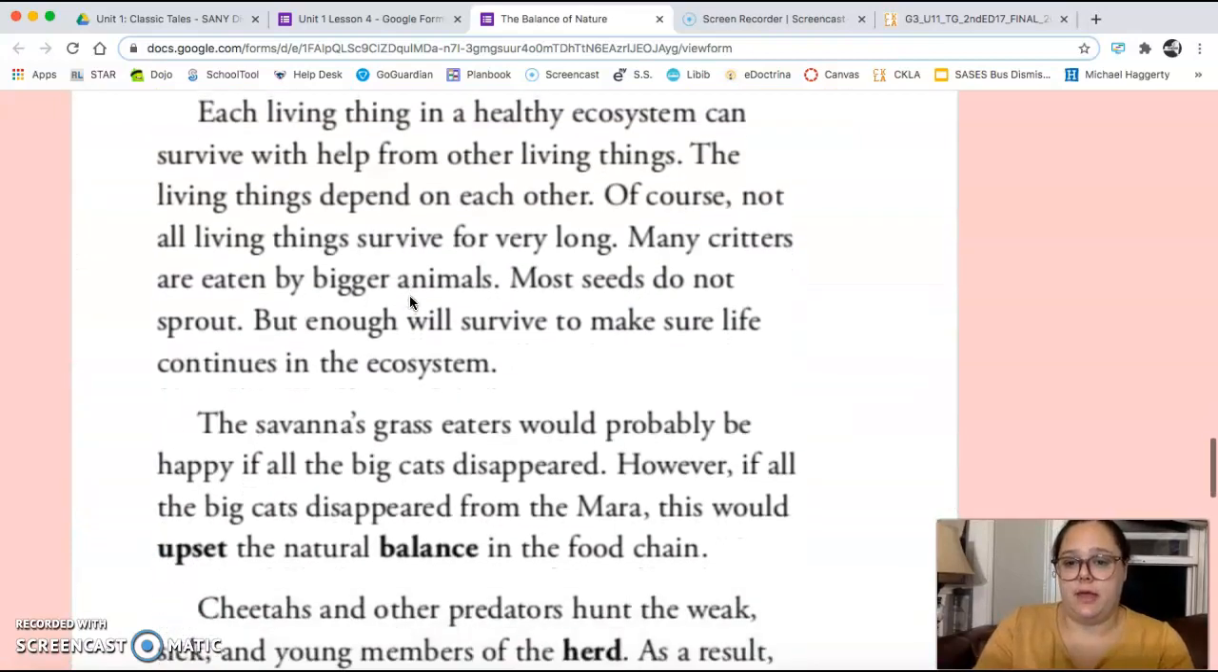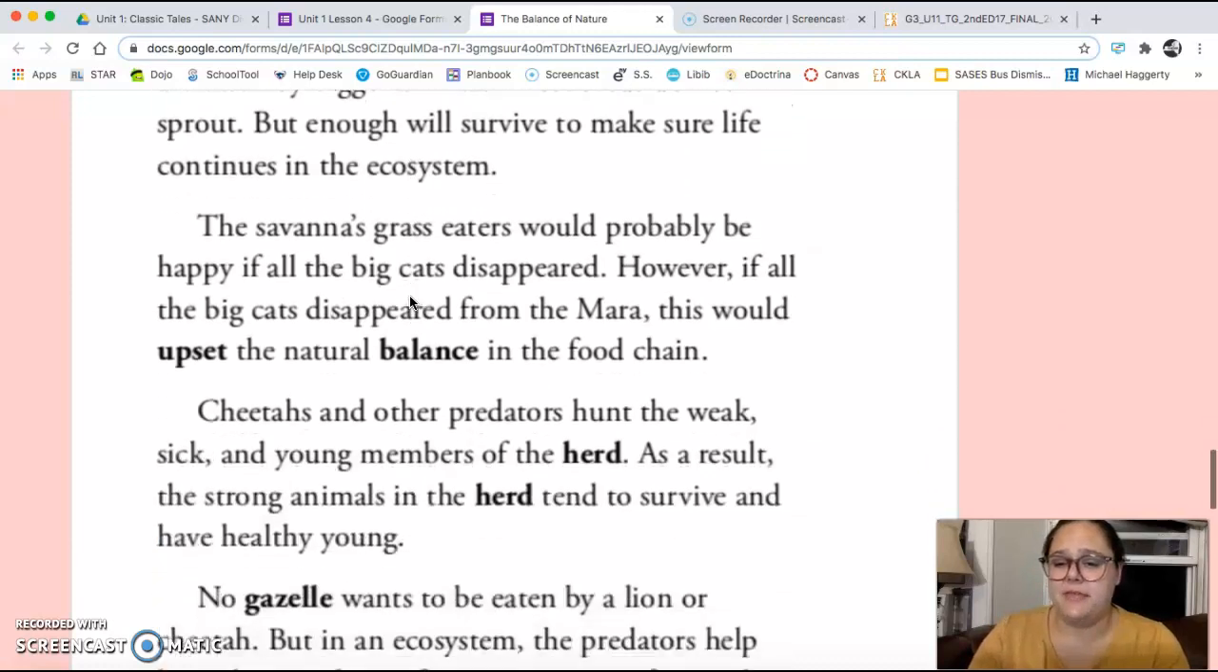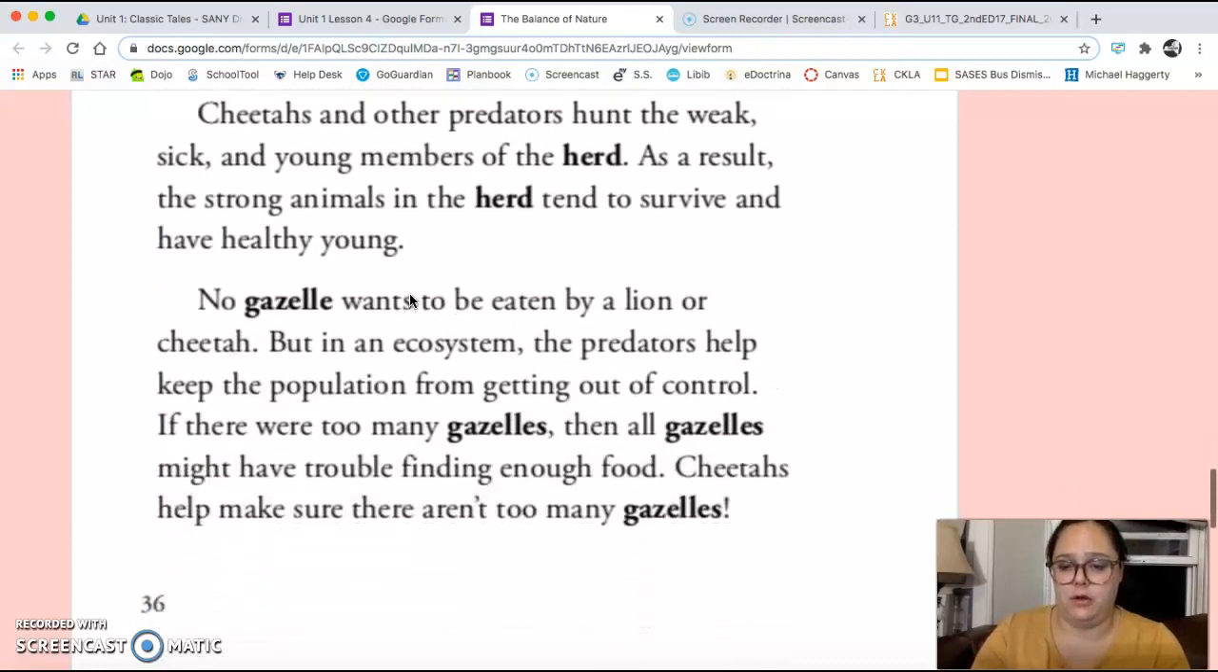Each living thing in a healthy ecosystem can survive with help from other living things. The living things depend on each other. Of course, not all living things survive for very long. Many critters are eaten by bigger animals. Most seeds do not sprout, but enough will survive to make sure life continues in the ecosystem. The savanna's grass eaters would probably be happy if all the big cats disappeared. However, if all the big cats disappeared from the Mara, this would upset the natural balance in the food chain.